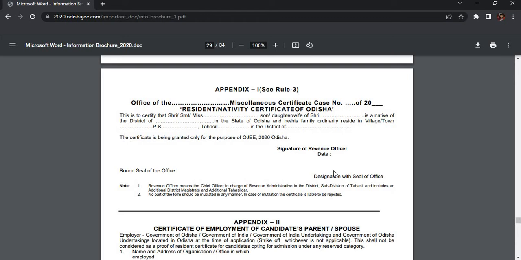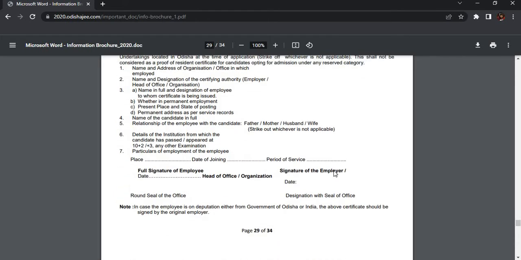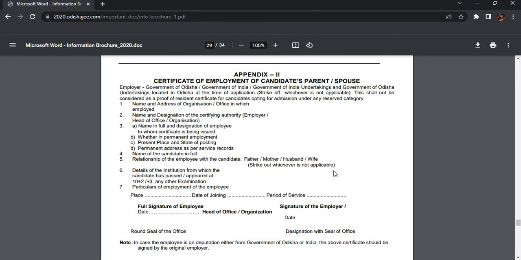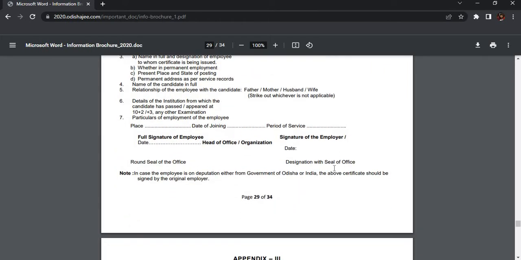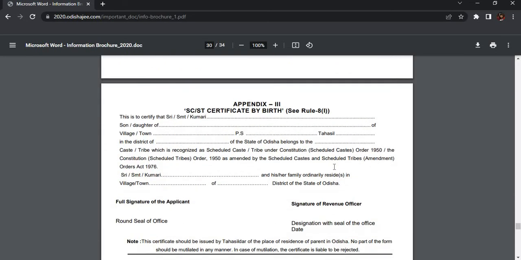They are made only in online mode, so you can make them through the Service Plus portal. If you have not yet made the income and residence certificate, then make it quickly, as it will play a major role during your admissions. And if you are applying for TFW, then surely make it as soon as possible.